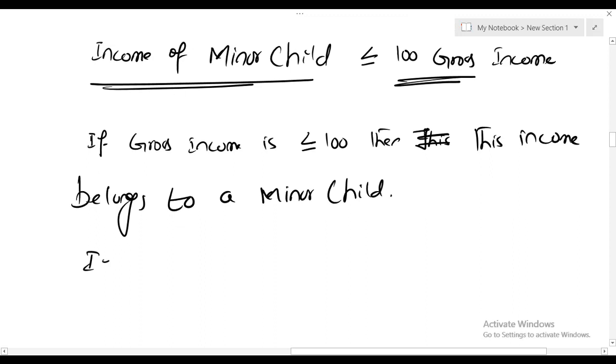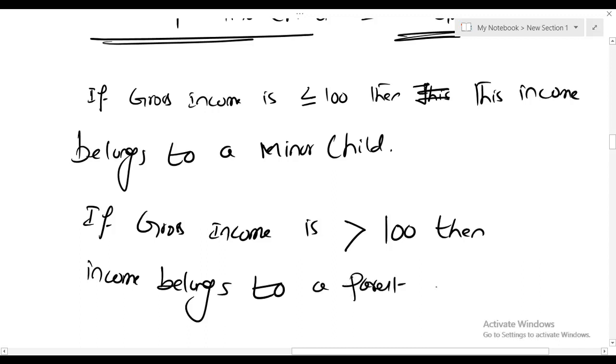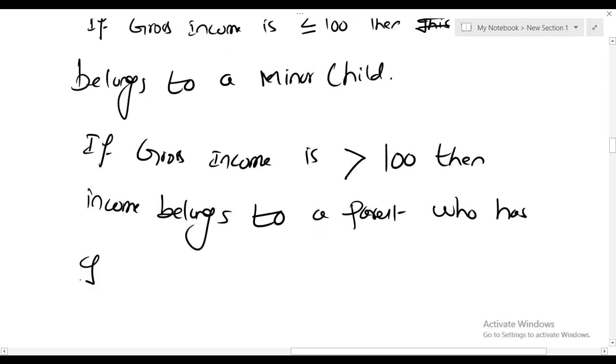But if gross income is more than 100, then the income belongs to a parent who has given this income to the minor child.